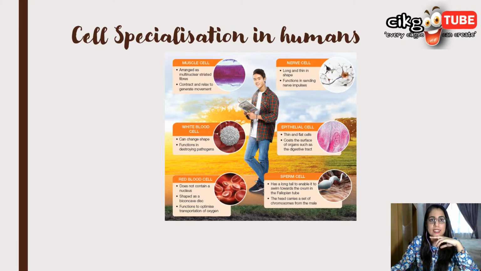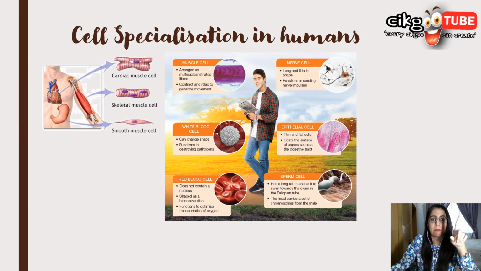Specialization in humans. Let's look at the muscle cell first. Muscle cells consist of a compact bundle of protein fibers. There are three types of muscle cells. We have cardiac muscle cells in the heart, skeletal muscle cells, which are attached to the bones, and also smooth muscle cells, usually in the walls of the internal organs. The function of muscle cells is to contract and relax for movement. Flex your biceps.